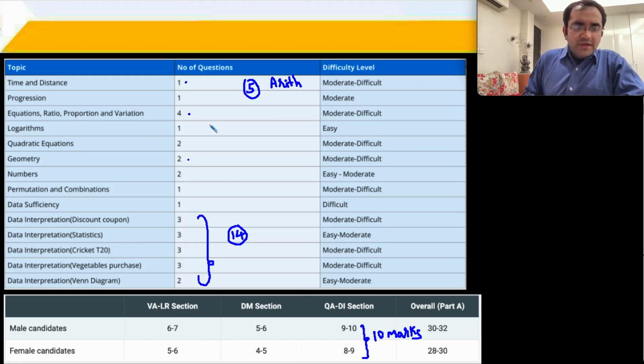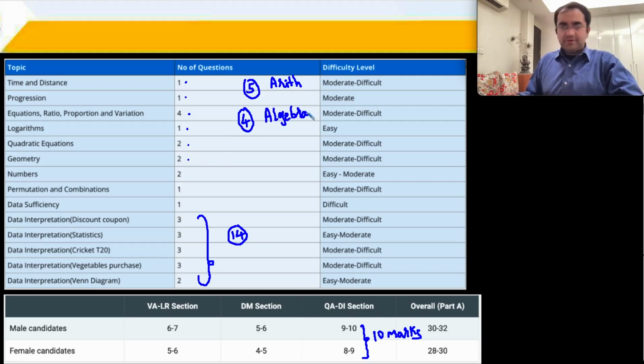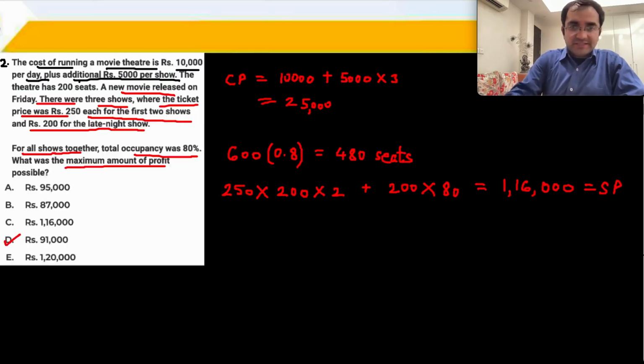Then we also have algebra, 1 and 1 2, quadratic के 2 4 questions तो आपके algebra के हो गए. ठीक है, तो घूम फिर के it's a good representation of the full paper. I just want to check actually that geometry के सिर्फ 2 ही सवाल थे क्या. ठीक है, and then we'll see ये 10 मार्क्स हमारे कहाँ से आने थे.